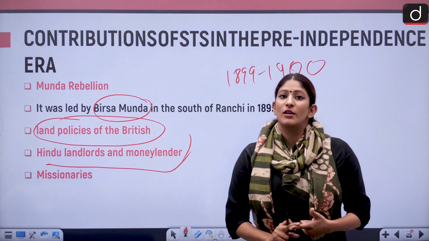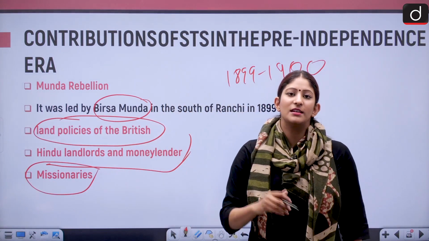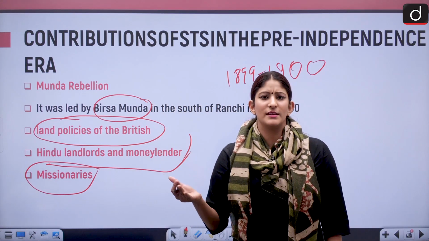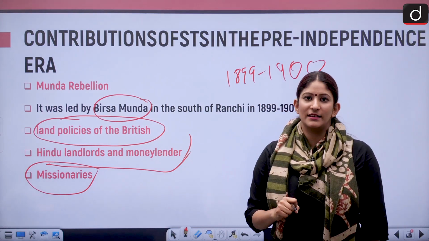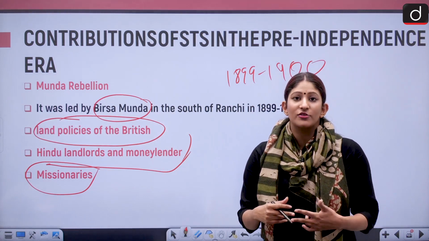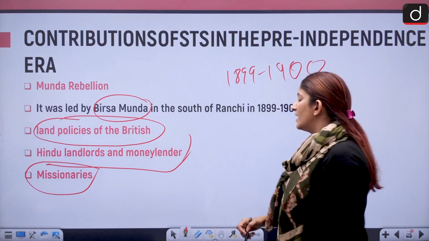Now that also caused economic stress. And the influx of missionaries to convert their faith, that is why the Birsait faith was started, to convert their faith, that means to snatch their identity, which they had linked with their own culture. That was also something Birsa Munda's followers were against.